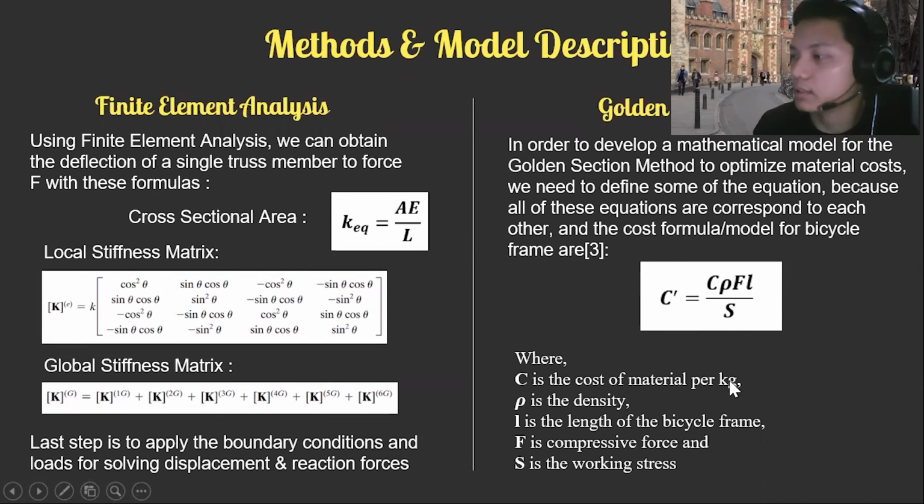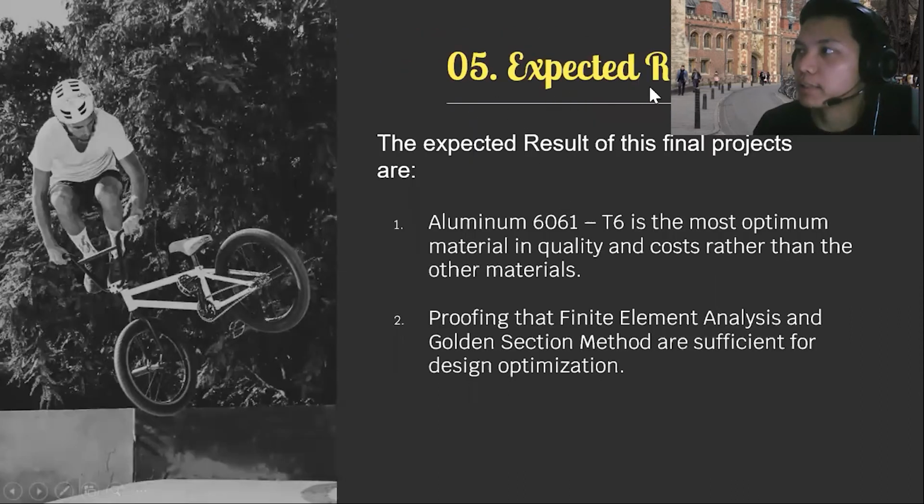Here C is the cost of material per kilogram, P is the density, L is the length of the bicycle frame, F is the compressive force, and S is the working stress. I'm using this algorithm in OpenModelica software using C language to get the result and the optimization.